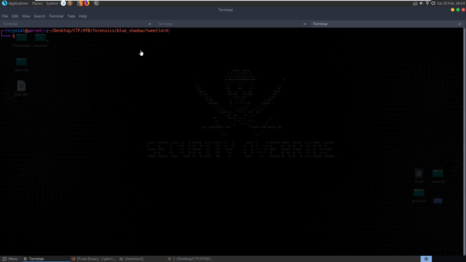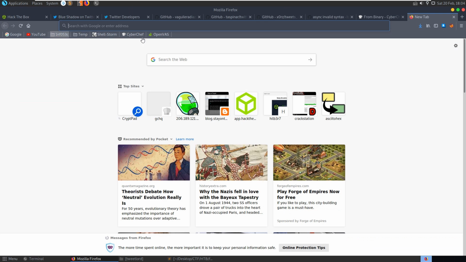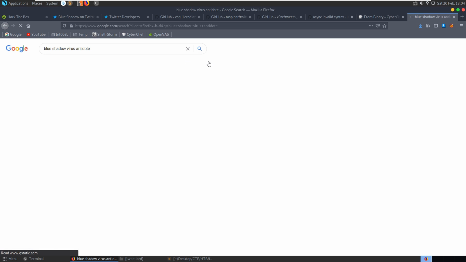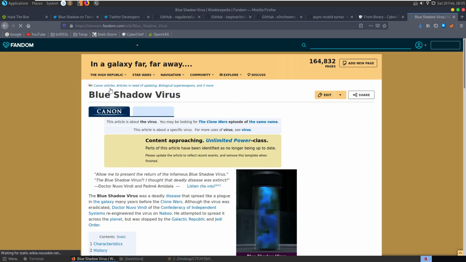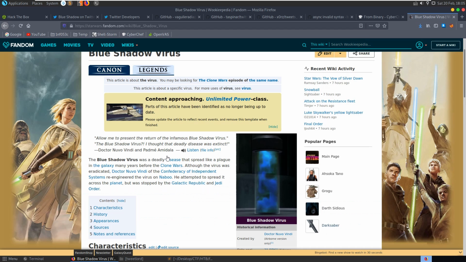So the challenge was called Blue Shadow, and we're getting a message to say no antidote found, executing order 66, Blue Shadow virus. So let's go to Google and search for Blue Shadow virus antidote, and we can see that there's a Star Wars fan page here, the Blue Shadow virus, and it says the Blue Shadow virus is a deadly disease that spread like a plague in the galaxy many years before the Clone Wars.